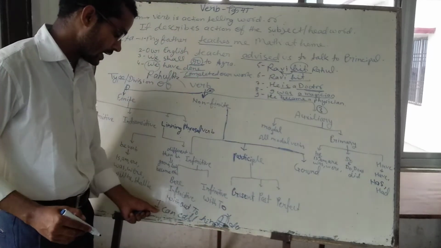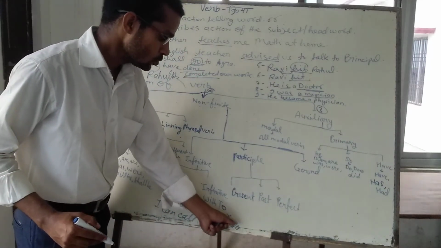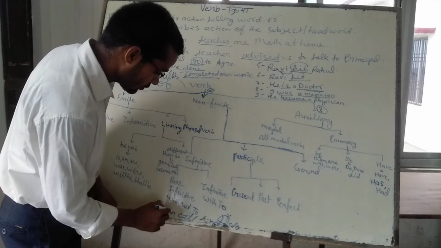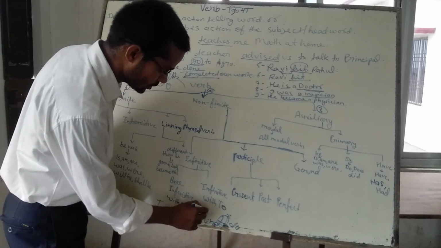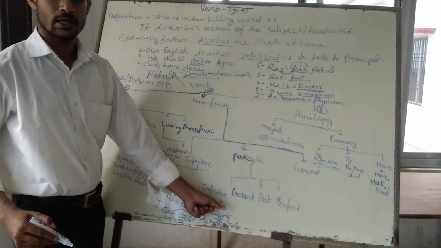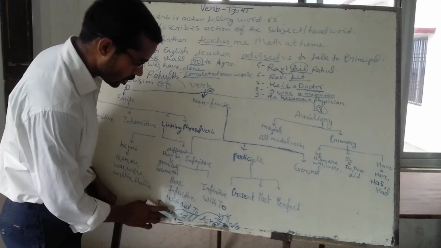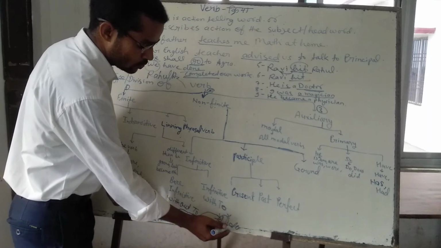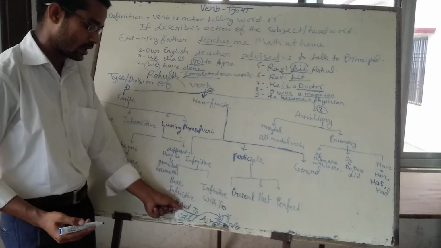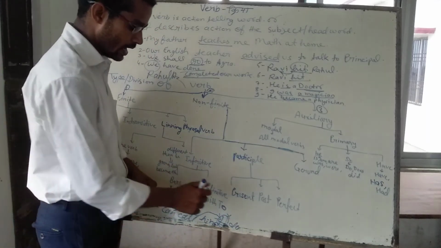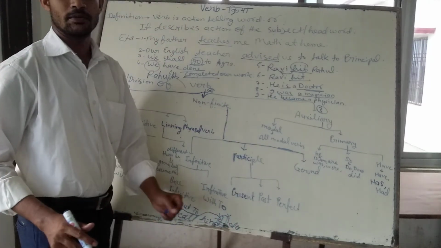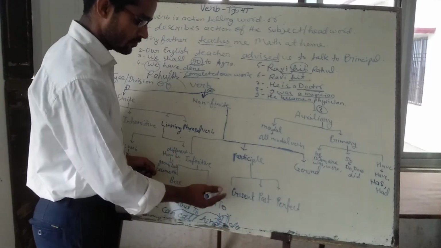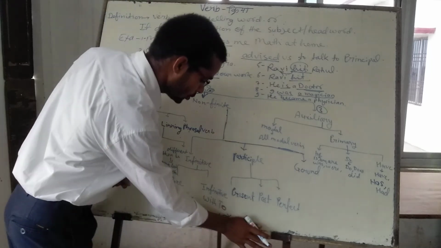We shall have to say directly, I can call him do this work, because here the modal verb can has been used and to will not be used here. But if can is not there, then to can be used before the verb. So when do is used without to, it comes in the category of bare infinitive, and when do is used with to, it becomes the infinitive with to.